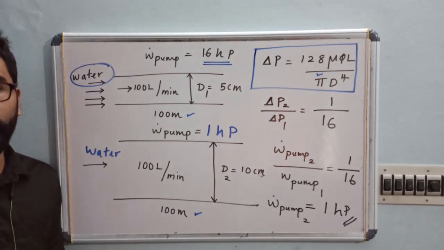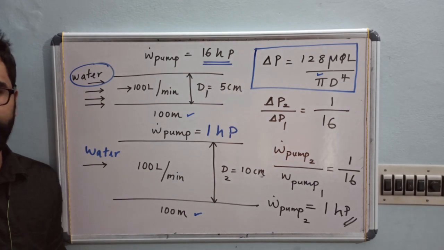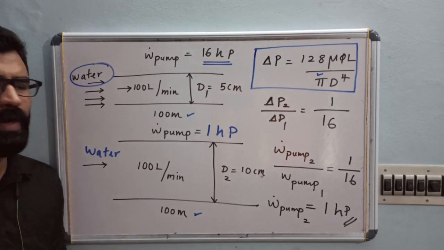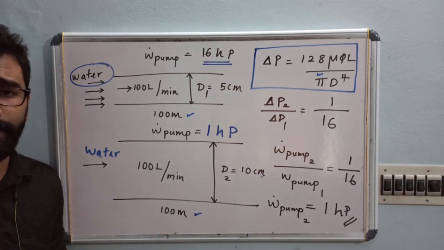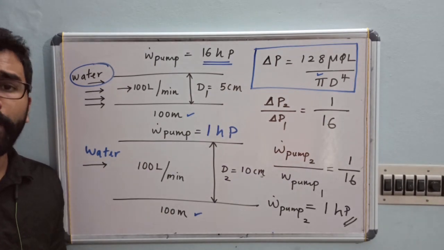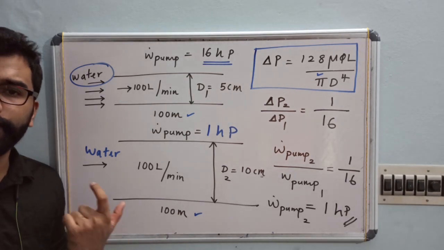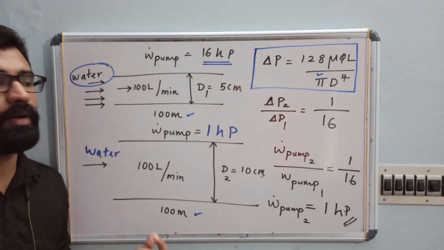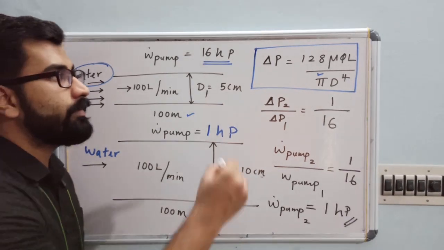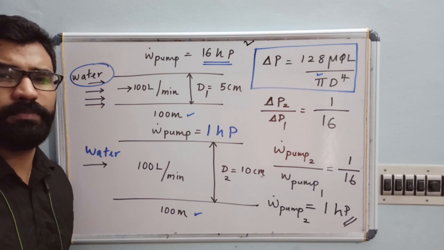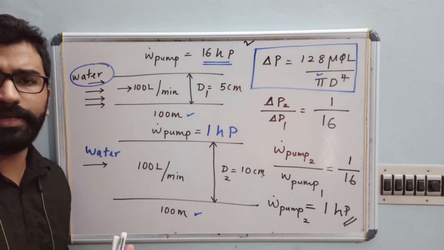Based on this, you have different questions in GATE. You have minimum 2 or 3 questions based on the same concept. What can they change? They can give you a different length, different diameter, different pressure drop accordingly. Everything will be based on this question. Every year in GATE, you can expect minimum 2 questions from the internal flow chapter.